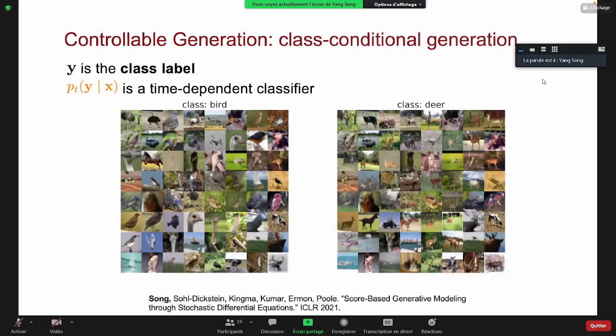It can be used for class conditional generation with an unconditional score-based model. Here, the control signal y is the class label. The conditional distribution is the time-dependent classifier. And here are some samples generated by an unconditional score-based model, but with the help of the classifier, it can actually generate images belonging to a particular class.